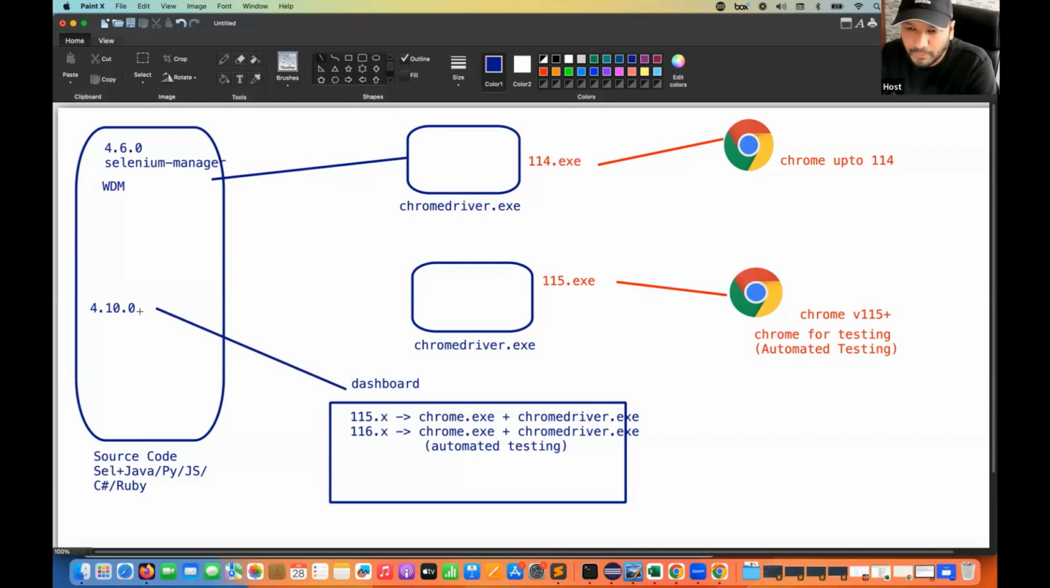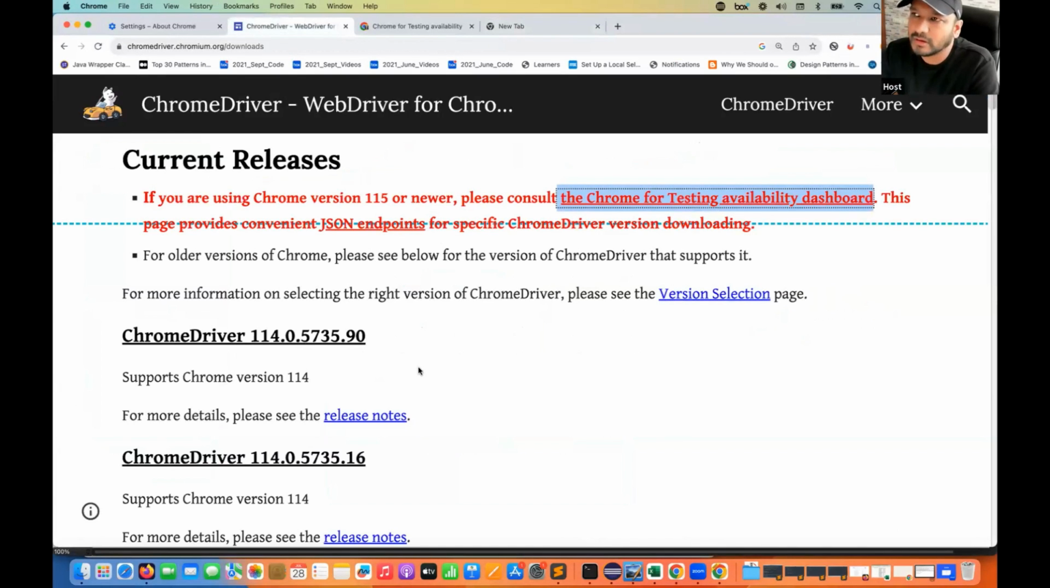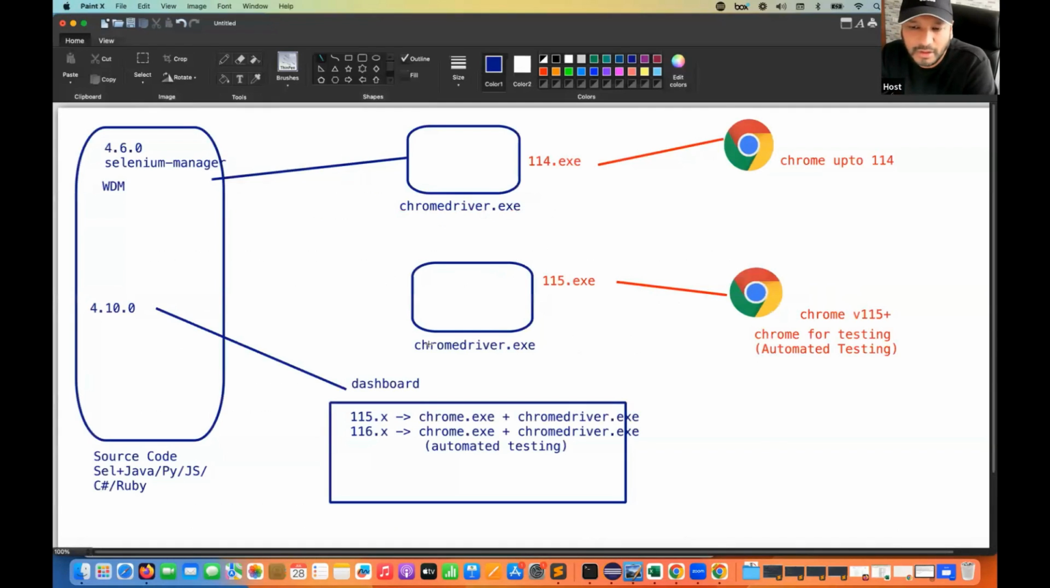Because 4.10.0 will typically go where? It will typically call the Chromium APIs from here, and whatever browser version you already have in your system, for example 114, it will download it from here. This is how regular Selenium works with respect to chromedriver.exe. Now this 4.10.0 has no idea that it has to download the 115 or 116 .exe file from this particular dashboard.